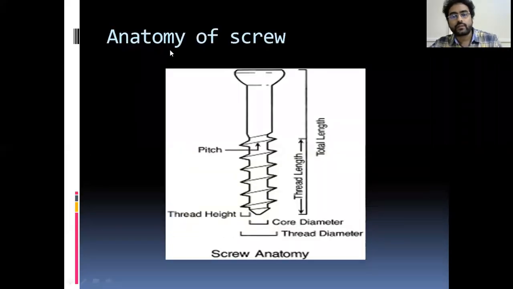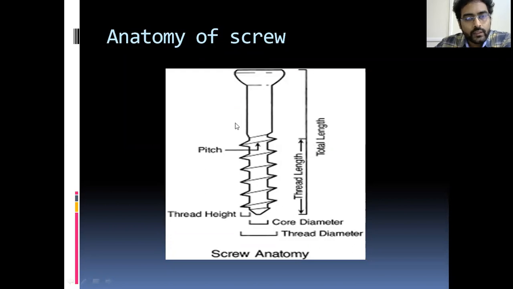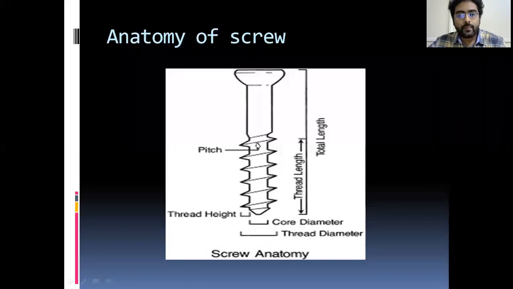Next comes the anatomy of the screw. You need the basic pitch. You have screws in your home also. Observe the screw once; it has basic parts. This is called the thread of the screw. The distance between two threads is called the pitch of the screw. If you rotate one pitch, the screw will go a certain distance inside the object you are fixing. That distance is called the lead distance. If you remember it, it is well and good; if you don't, it is also fine. But remember that the pitch of the screw is the distance between two threads.